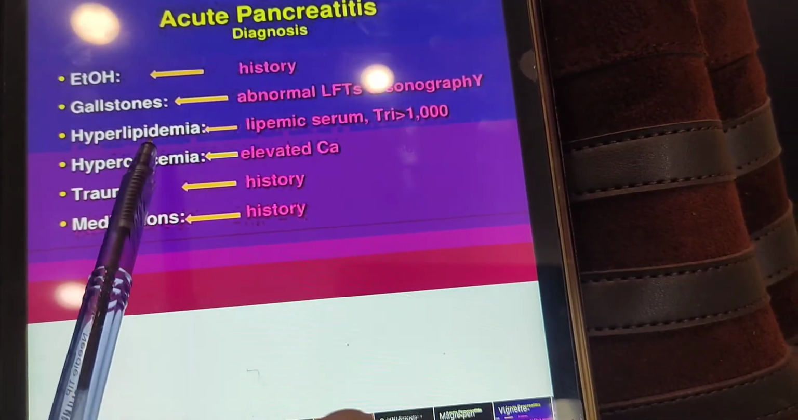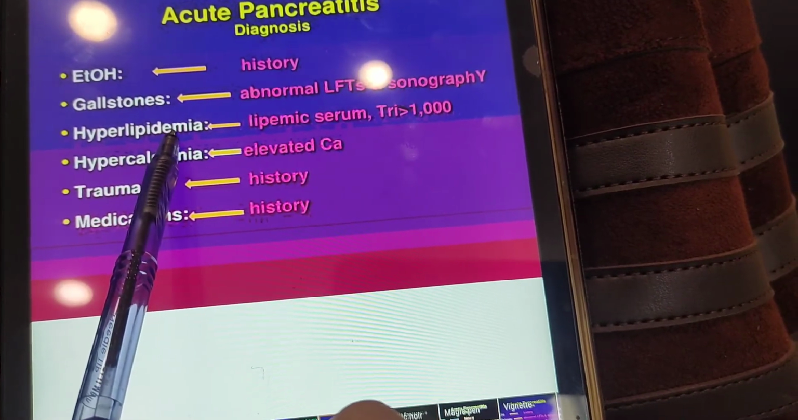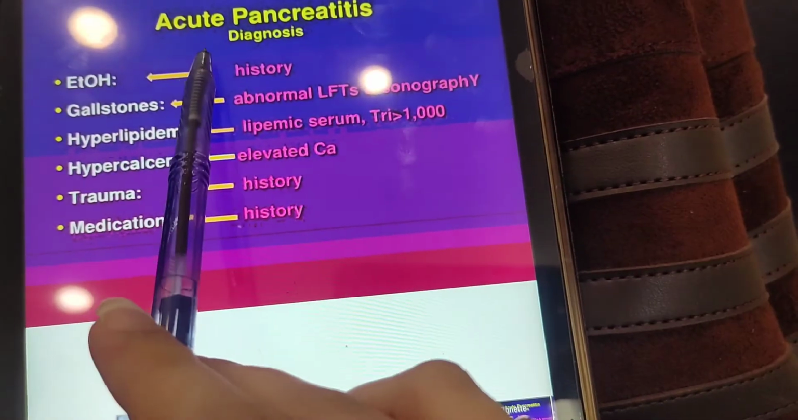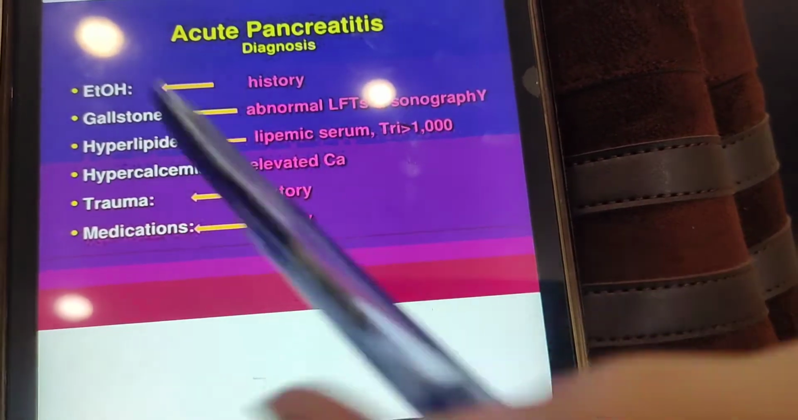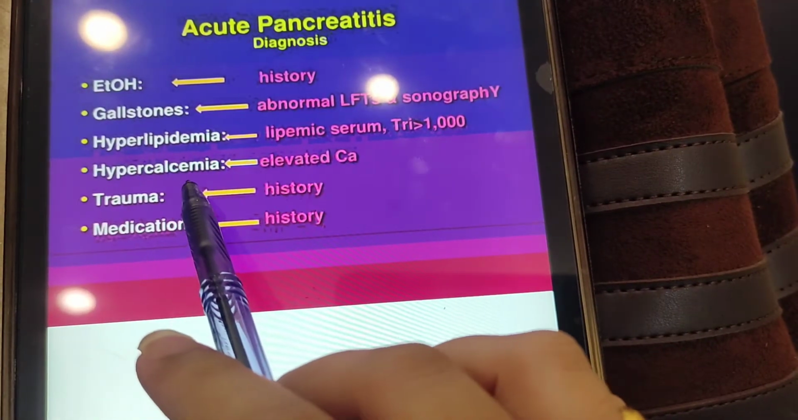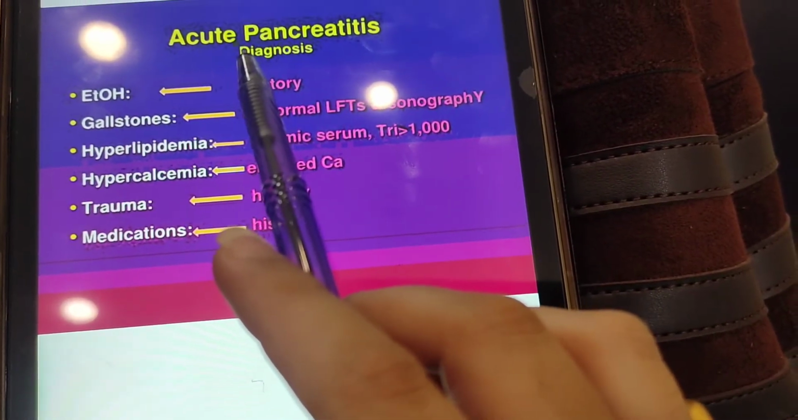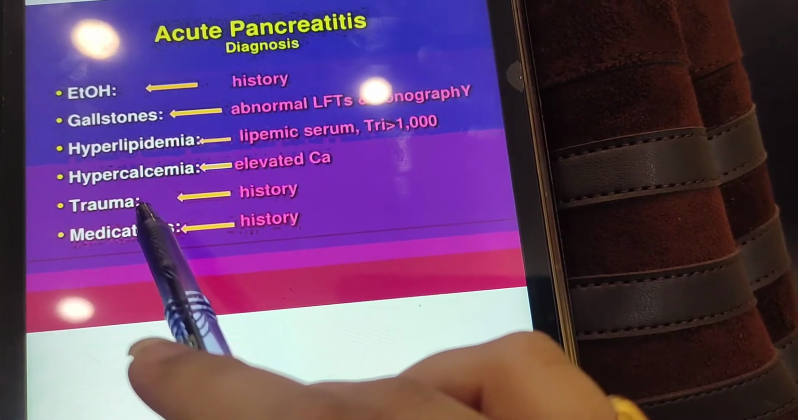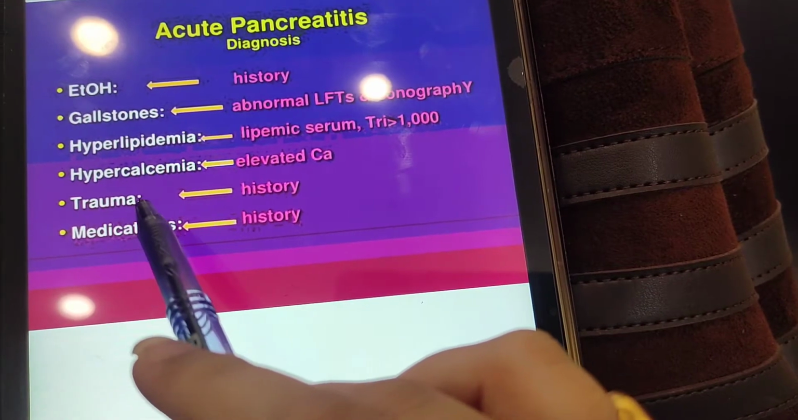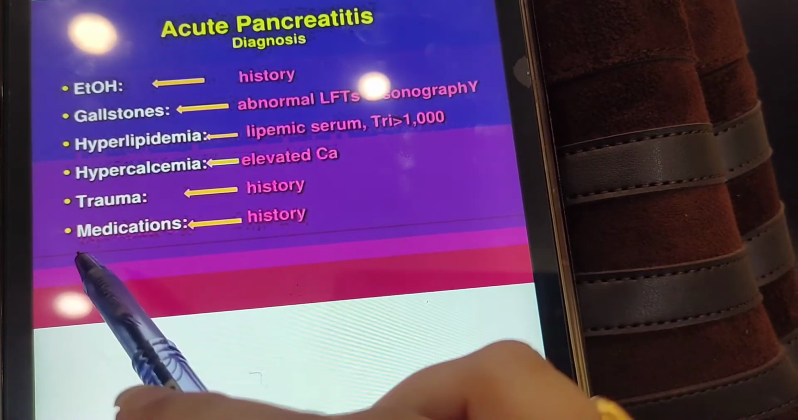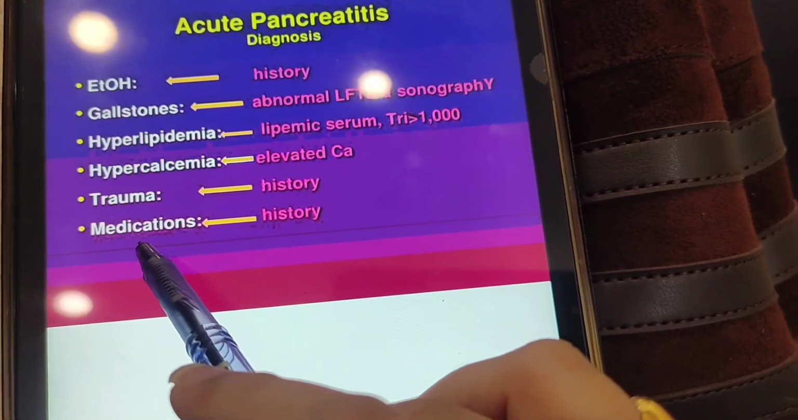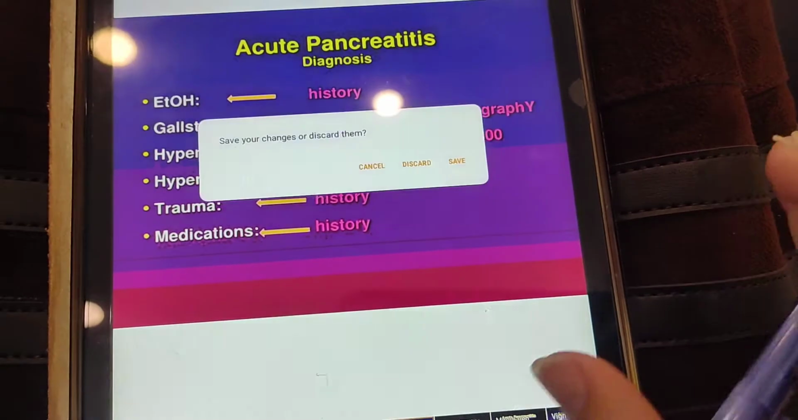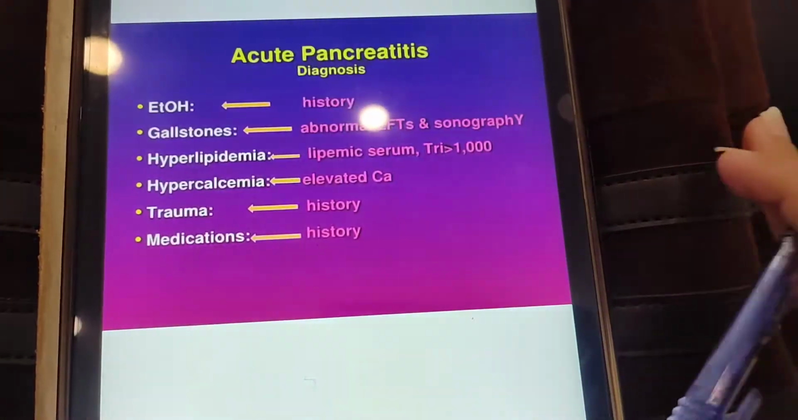Hyperlipidemia and hypercalcemia. Hyperlipidemia, as I told you, the patient is obese, so obviously that patient's lipid levels are going to be high. They are more prone to develop acute pancreatitis. Those patients who have excessive calcium in their body also have more risk of developing pancreatitis. If there is any trauma, like someone stabbed in the abdomen, it can lead to acute pancreatitis. There are certain medications, some steroids and antibiotics, which have the side effect and can cause acute pancreatitis.